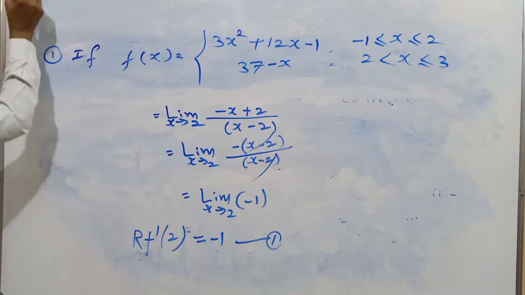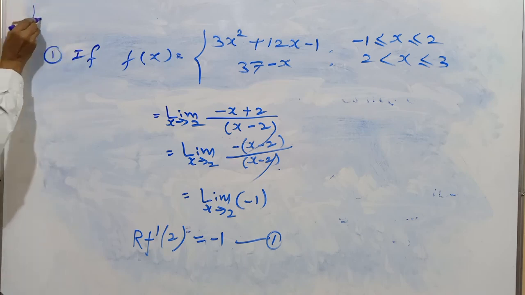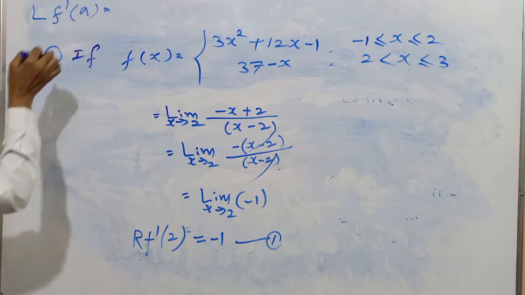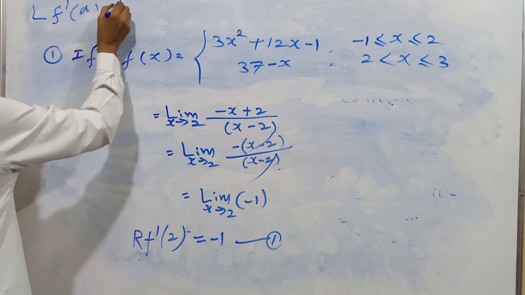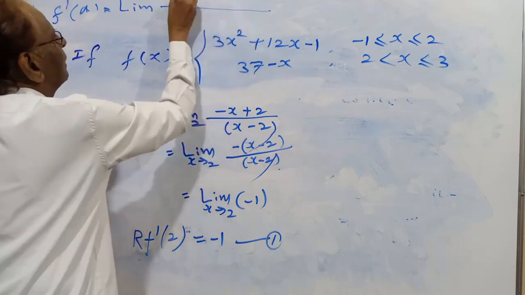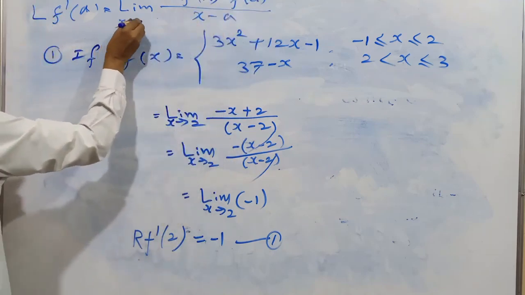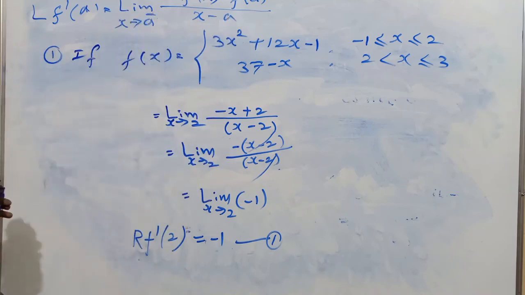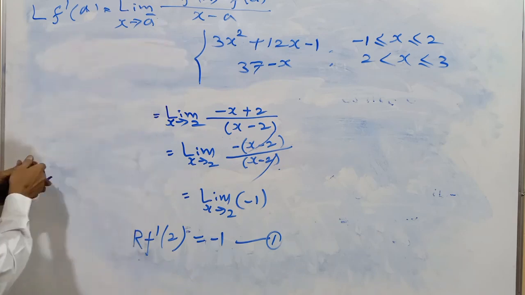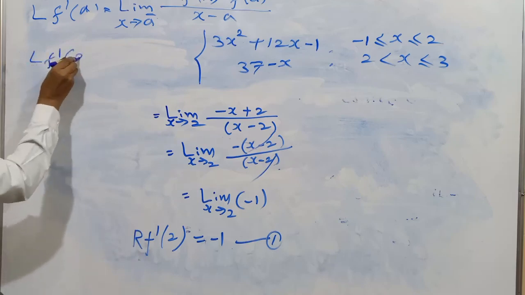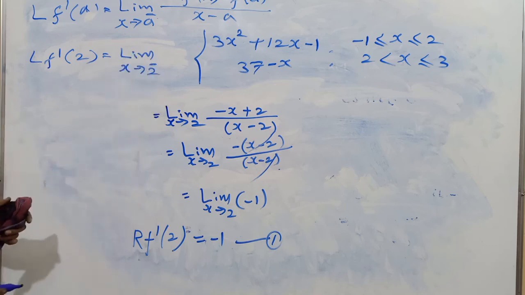Left hand derivative. L f dash a equal to limit of f(x) minus f(a) by x minus a when x approaches a minus. A is 2.